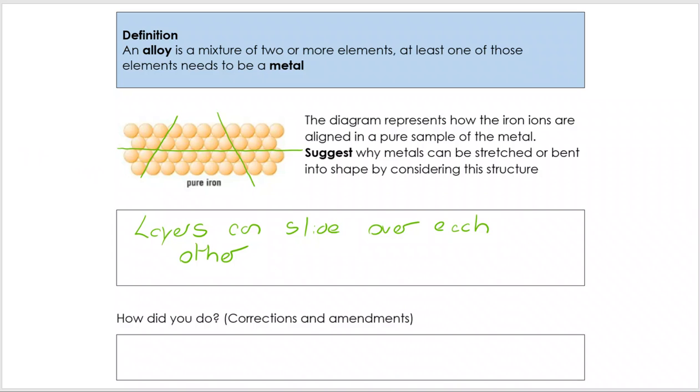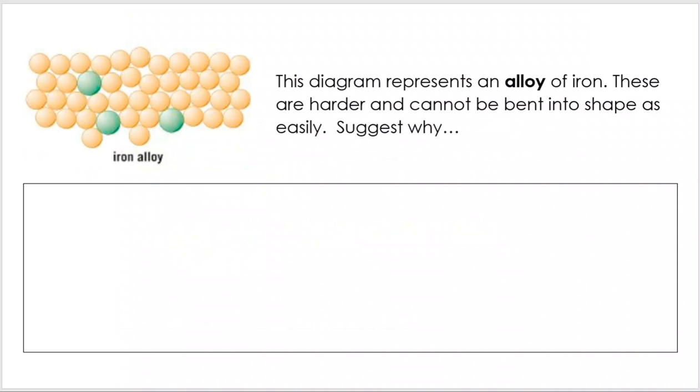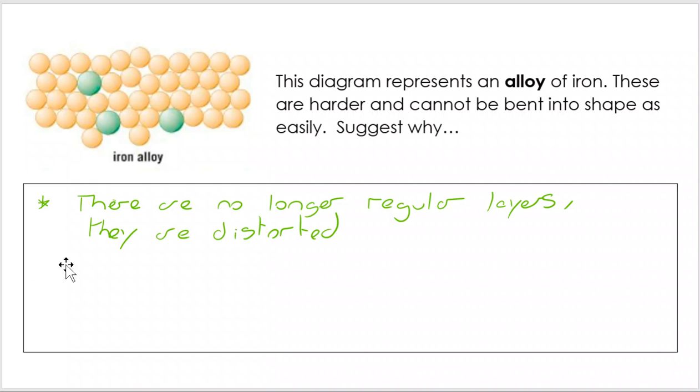That means it's malleable. Now, if we do the same thing with an alloy, why might this be harder and why could it not be bent into shape? And what we're seeing here is that the layers no longer exist. The layers are now irregular. They have been distorted. And because they've been distorted, they can't slide over each other anymore. Now, that does mean that you can't bend them into shape, but it does mean it's going to be harder, it's going to be stronger, it's going to be tougher.